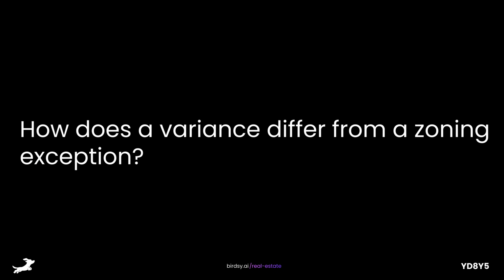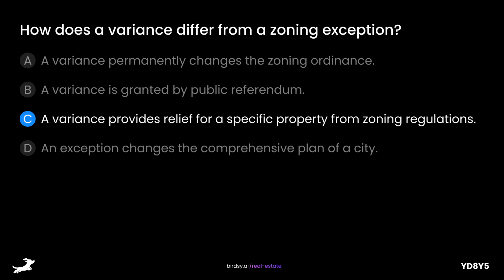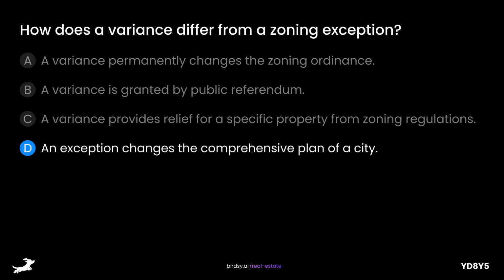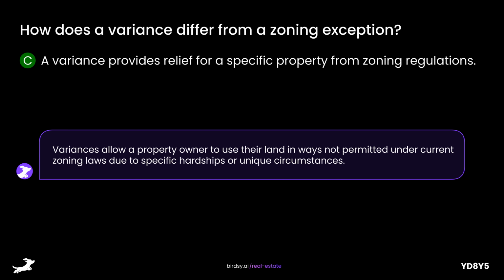How does a variance differ from a zoning exception? Is it A, a variance permanently changes the zoning ordinance. B, a variance is granted by public referendum. C, a variance provides relief for a specific property from zoning regulations. Or D, an exception changes the comprehensive plan of a city. The answer is C, a variance provides relief for a specific property from zoning regulations. Variances allow a property owner to use their land in ways not permitted under current zoning laws due to specific hardships or unique circumstances.